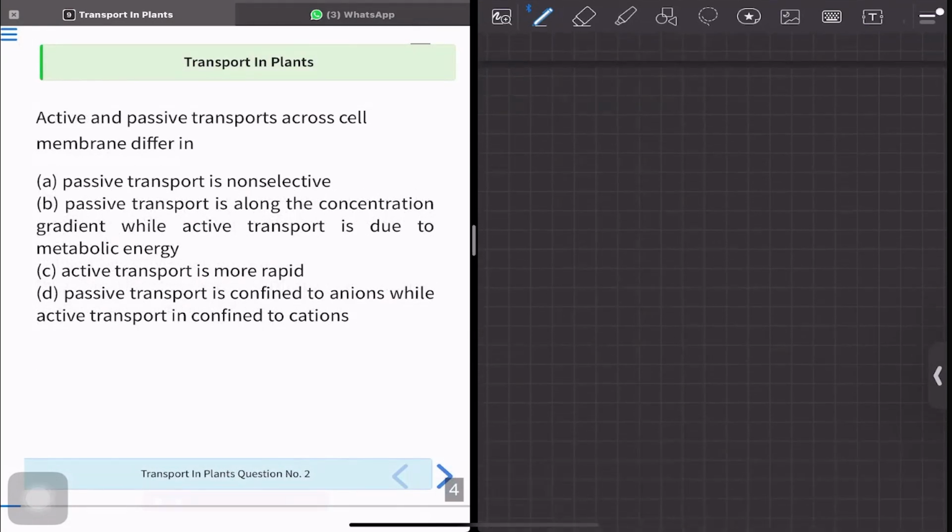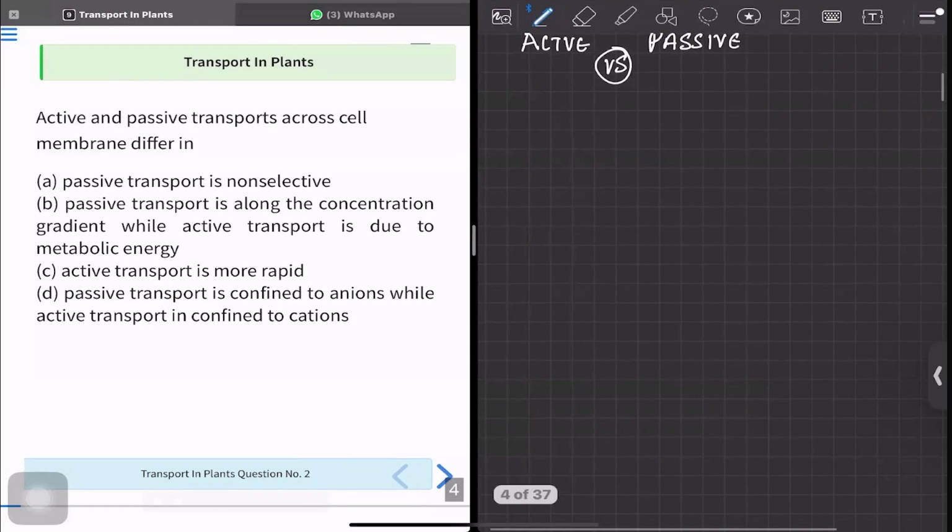The second question states that the active and passive transport across the cell membrane differ. Means the question is basically asking you what is active transport and what is passive transport, the difference between them. So let us see what active and passive transport are, and then let's read the options and try to answer the question.